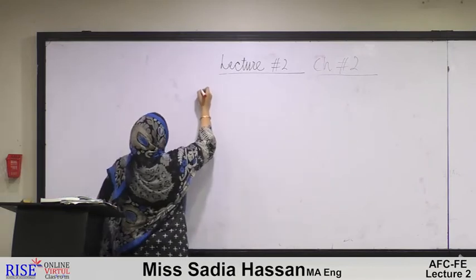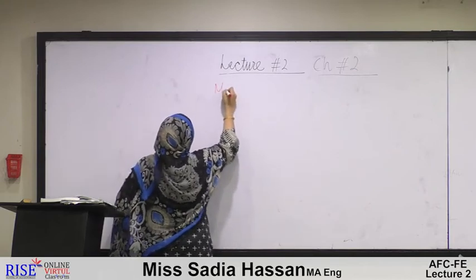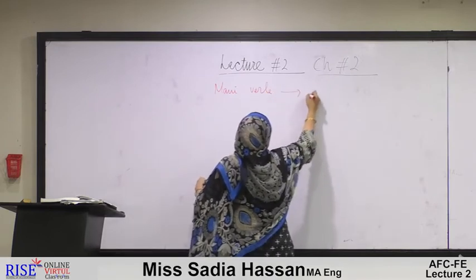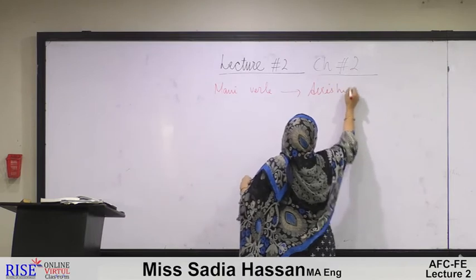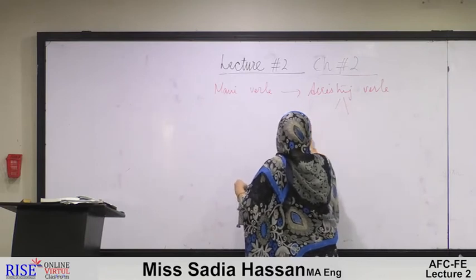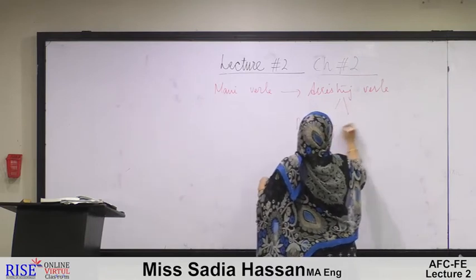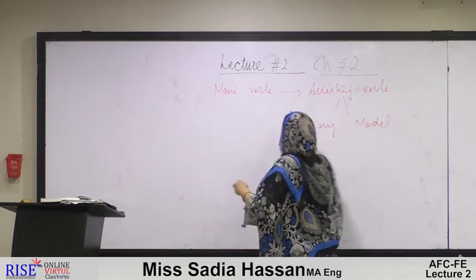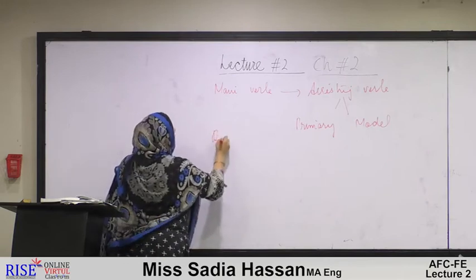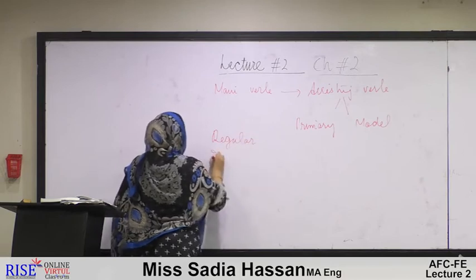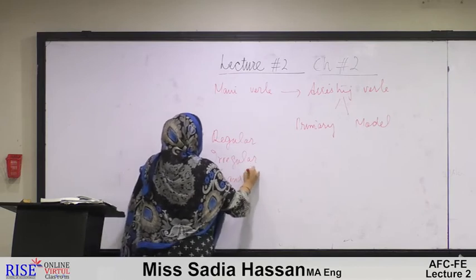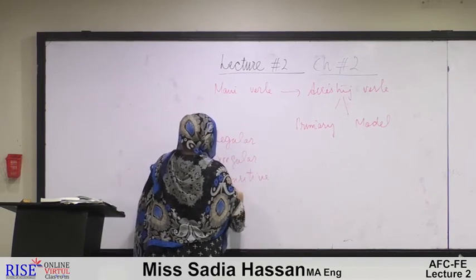That includes, first, the main verb. Let me start with the main verb and the assisting verb. The assisting verb was again divided into primary and modal. Now beside these two basic types of verbs, we have some other types. For example, a verb can be regular, irregular, transitive, or intransitive.